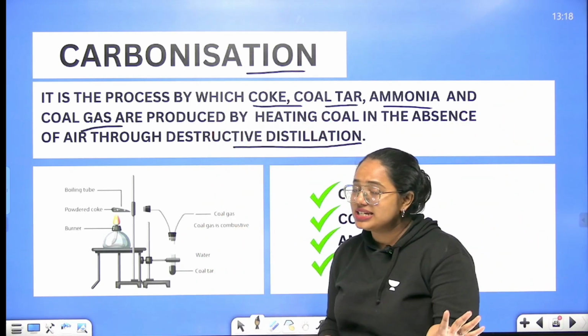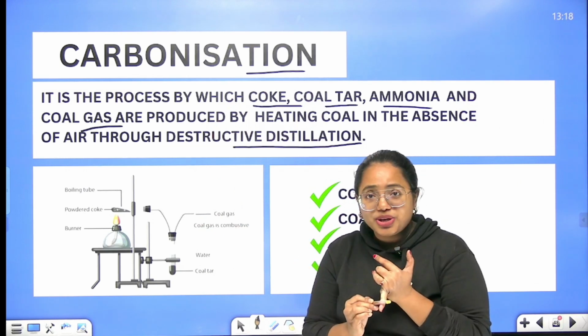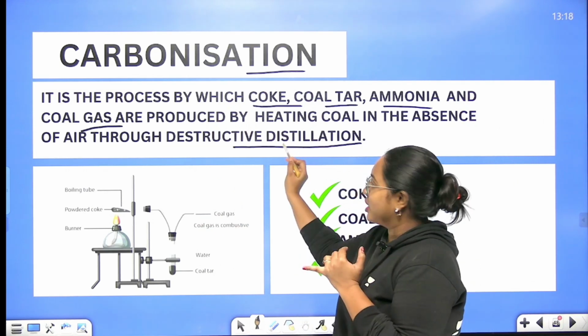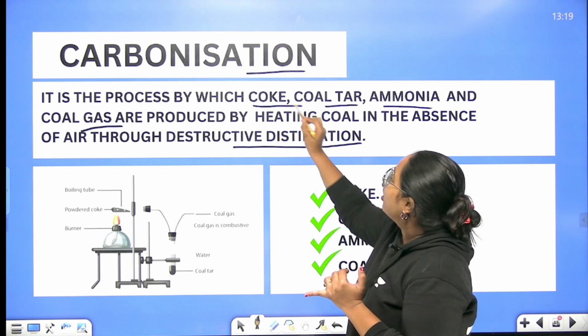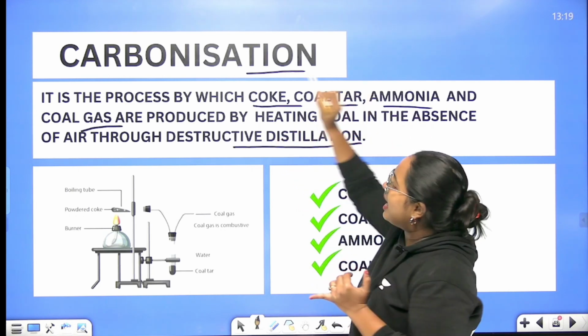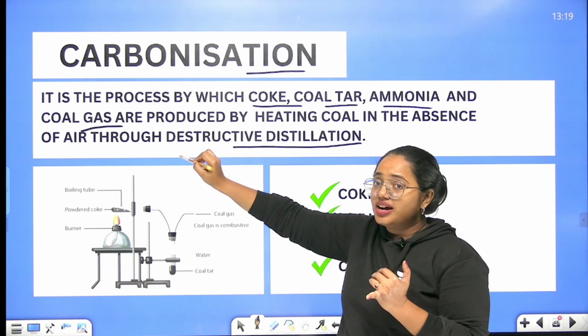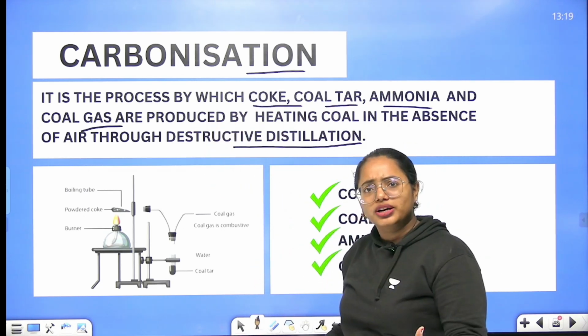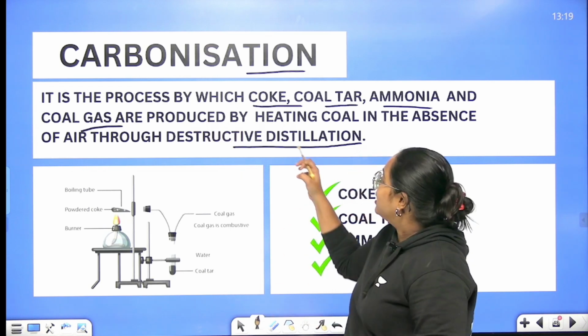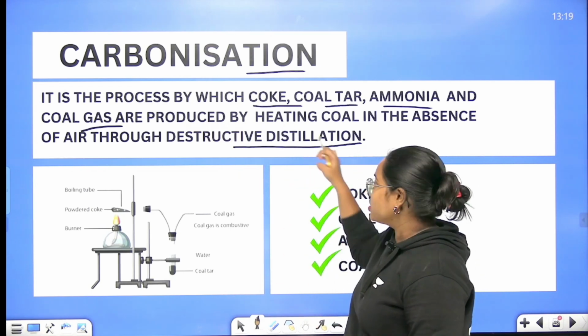Please understand it. There is a method that has to be used. So that method is destructive distillation. So using this method, we are producing coke, coal tar, ammonia and coal gas. And these are coal products only. But how are they formed? They are formed due to the destructive distillation. And what is destructive distillation?